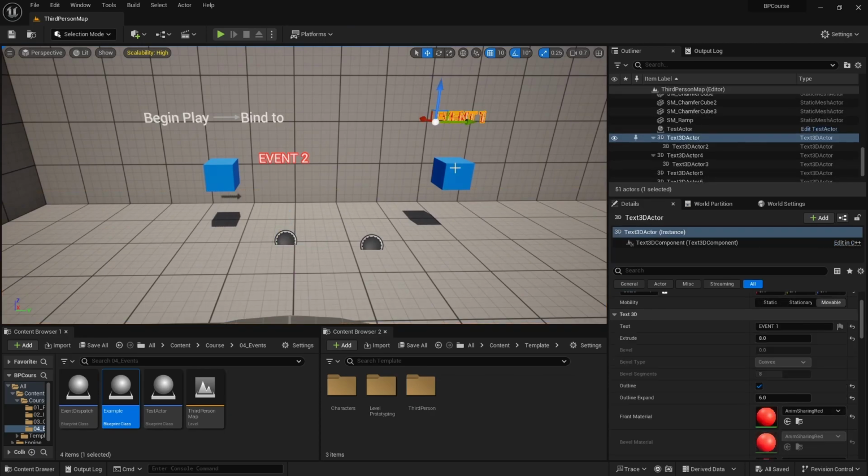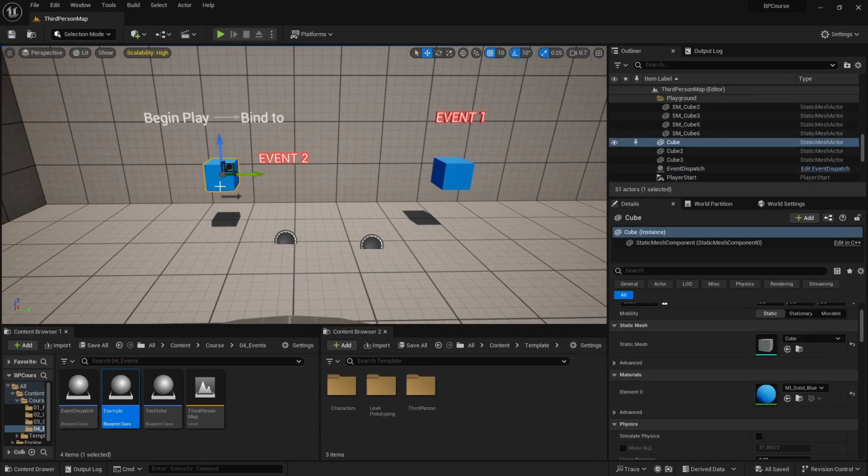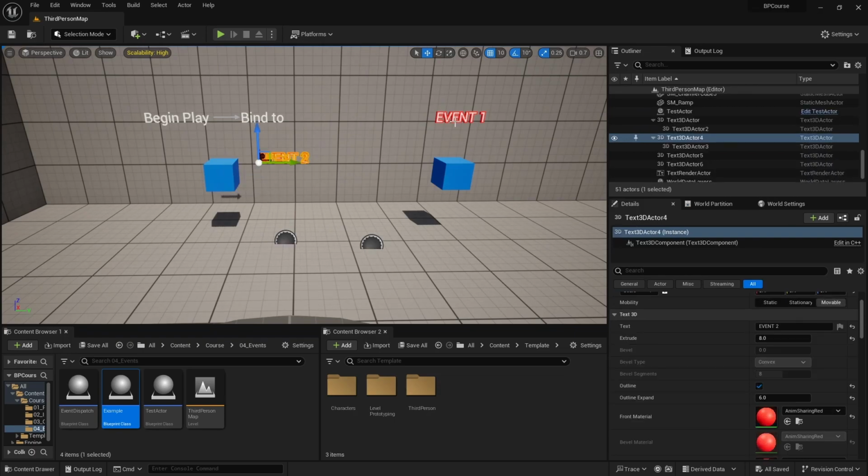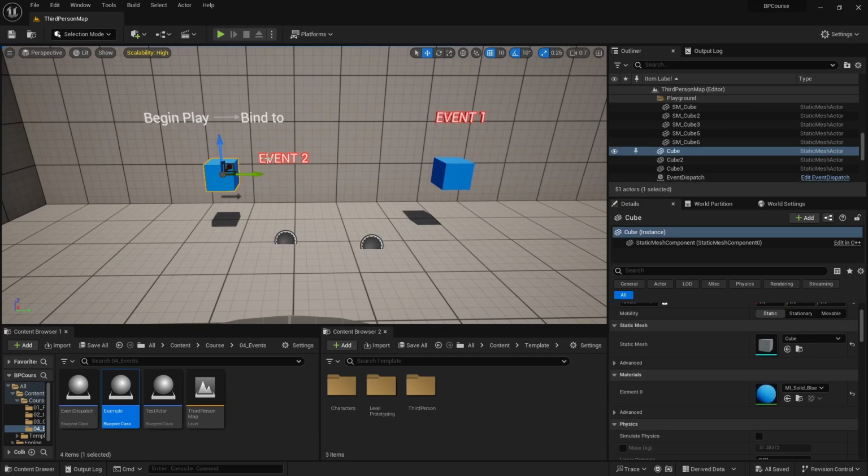So let's say you have an event 1 on some blueprint, and then you have another event on a second blueprint. And let's say you want this event 2 to trigger when this event 1 triggers. What we can do is, you don't have to do it on begin play, but that is one example, on our blueprint that has event 2, you have to, in some way, let event 1 know which other events you want to call when this one is called. So that is what this bind node does. It tells event 1, hey, I want you to call event 2 when you are called. That is one functionality that you're going to have to set up. And then you have your second event, and whatever this event triggers you can have.